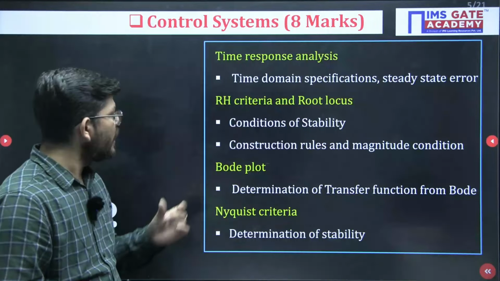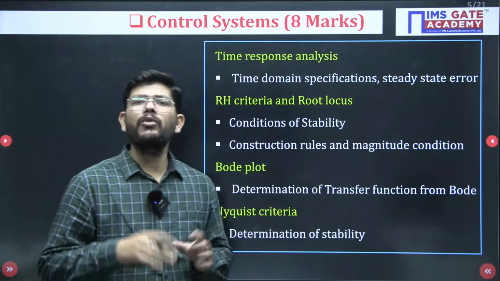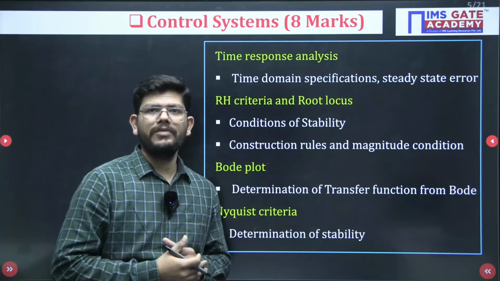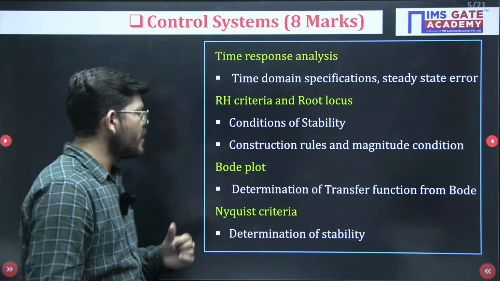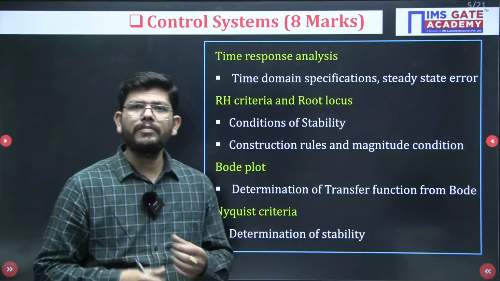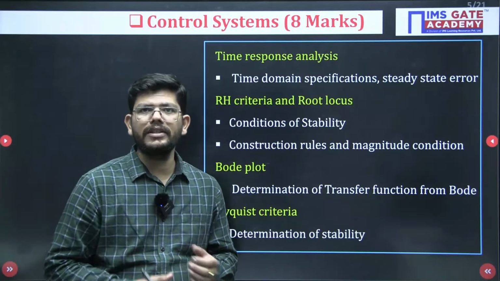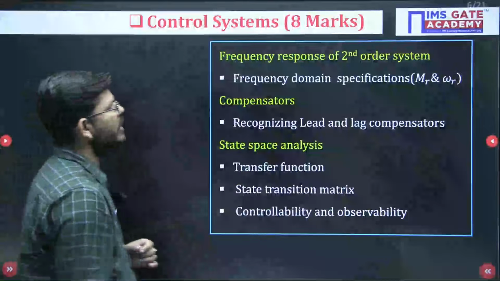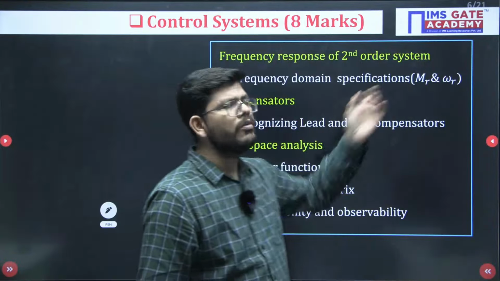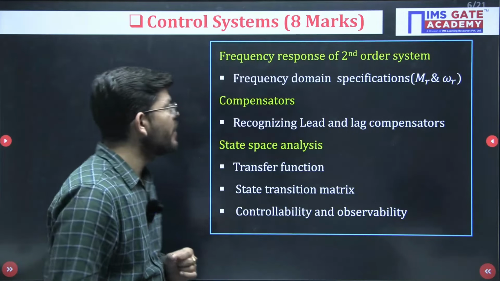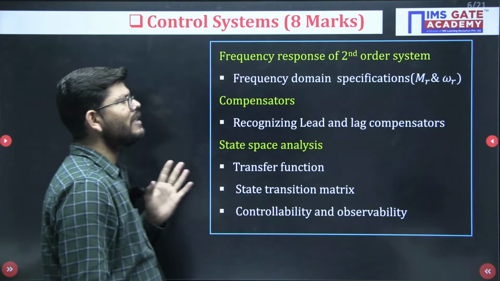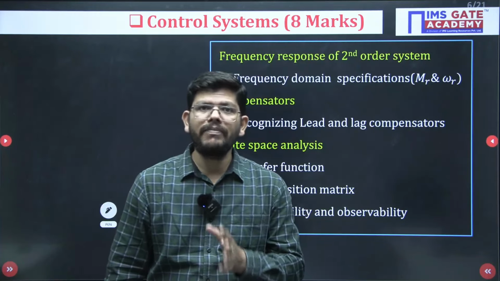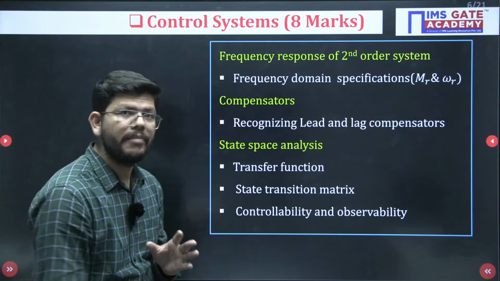Root locus, then Bode plot. So if suppose Bode plot is given and you have to find the transfer function, you may prepare that kind of question. Nyquist criteria: some Nyquist plot is given, you have to judge whether it is stable or not, or find poles and zeros. You may get that kind of question from Nyquist criteria as well. Questions related to MR and omega R. Then compensator, recognizing the lead and lag compensator and finding the phase shift. This is also very important.